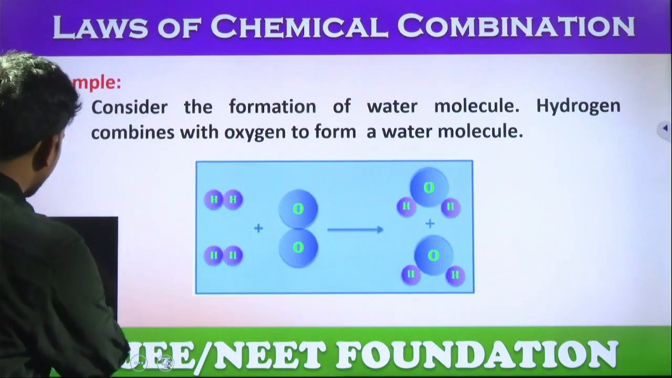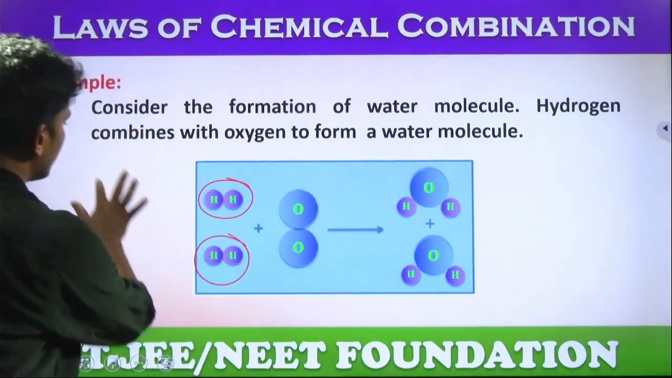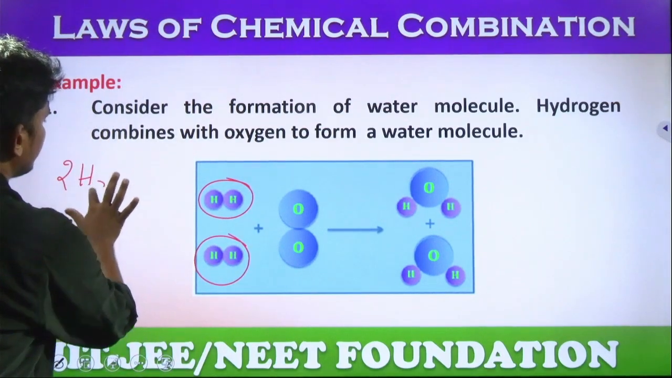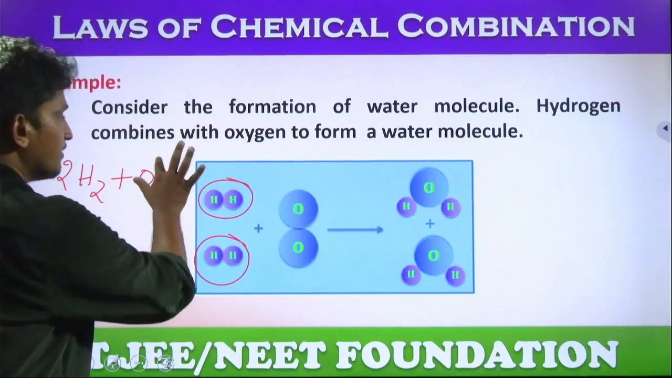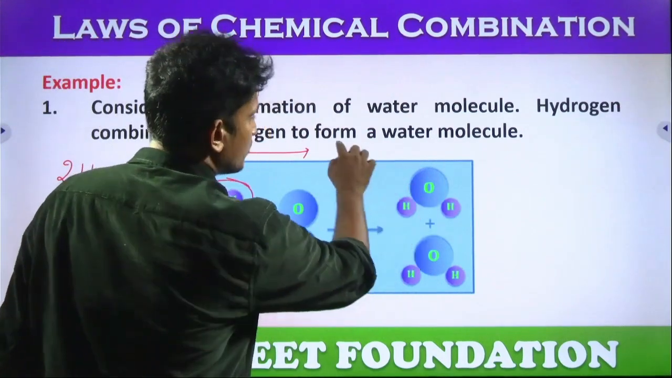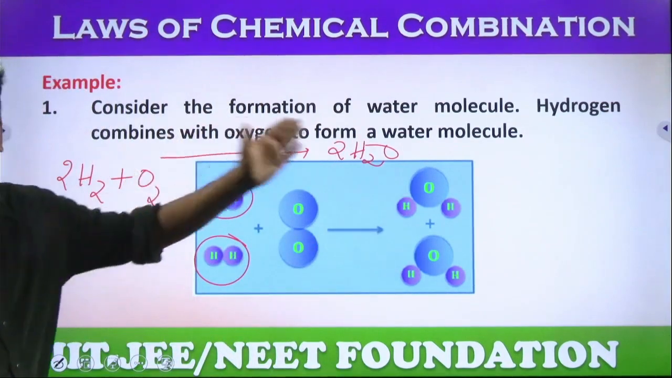Yes sir. Now what is the formula? H2. Two hydrogens are there, right? This is one more hydrogen. That means 2H2 plus O2 gives rise to, what is this? 2H2O. This is the reaction. Yes or no? 2H2 plus O2 gives rise to 2H2O.